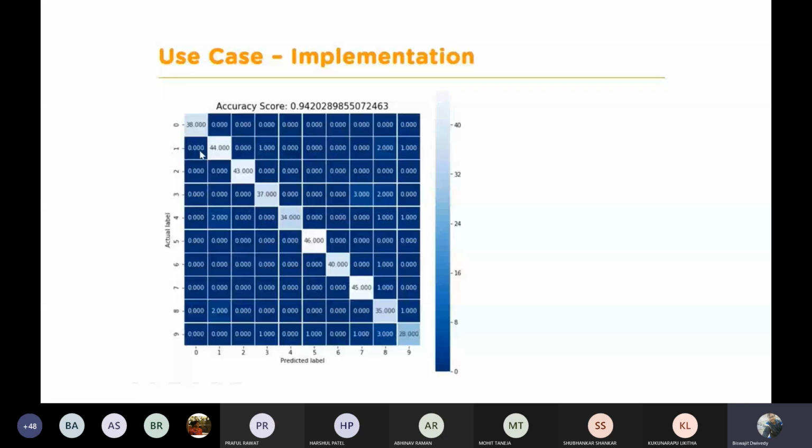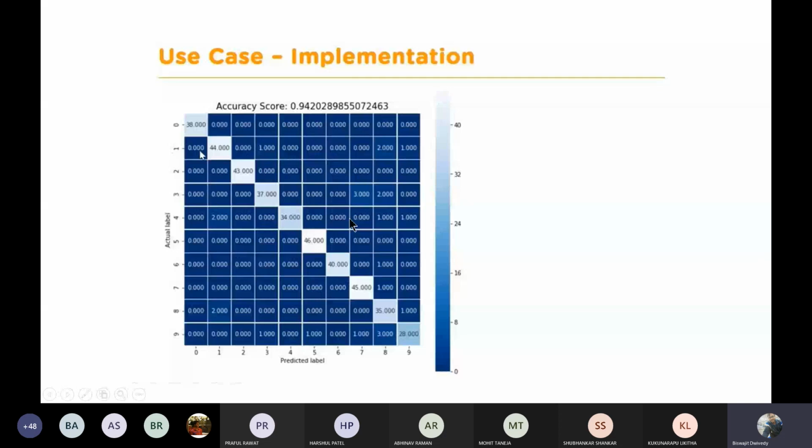Basically, accuracy will be higher if the diagonal entries contain a higher number of values. Suppose all the other entries are 0, that means all the predictions are correct. In that case, the accuracy will be high, that means your accuracy will be 100%. So your accuracy will be higher if your diagonal entries contain higher numbers.